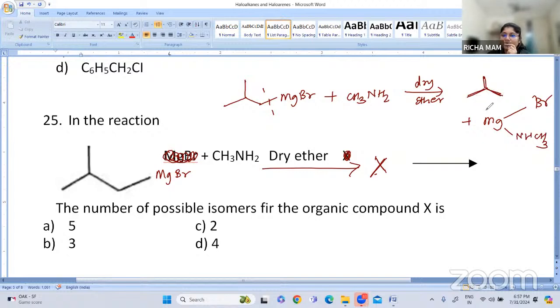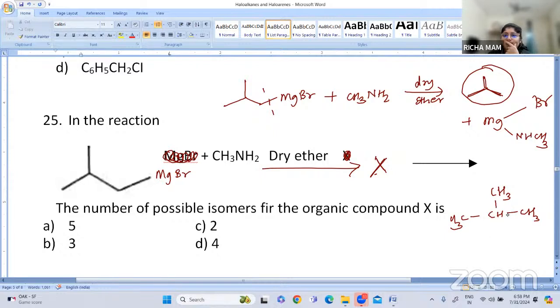So what are the possible isomers? Can you tell me? This I will write: CH3, CH3, and CH3. This is an isopropyl. Can you tell me the possible isomers?